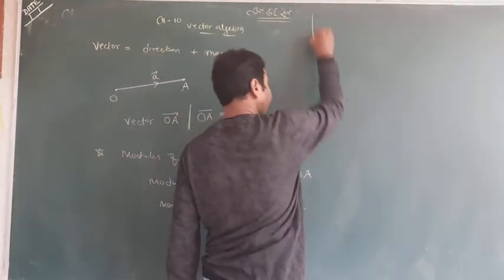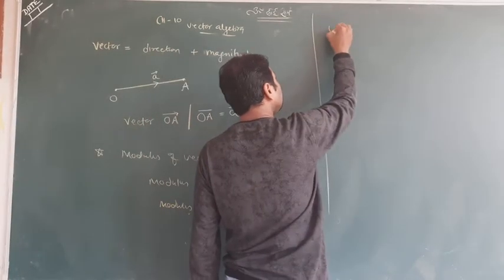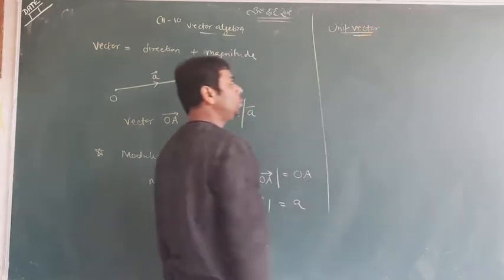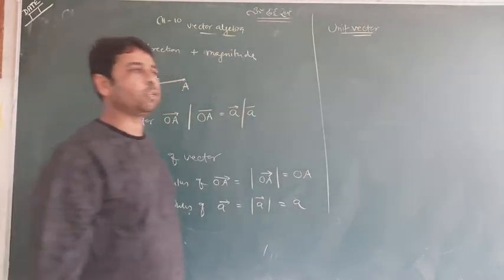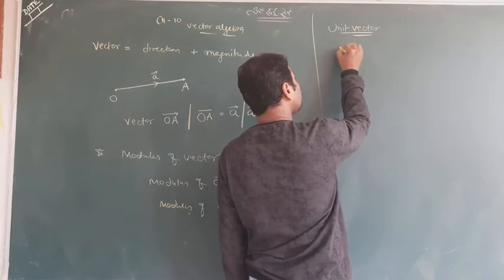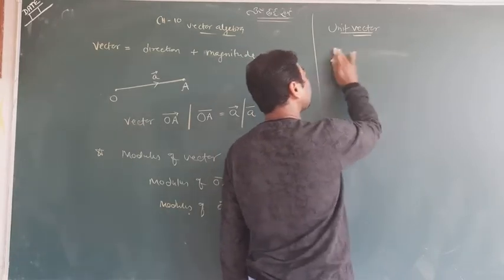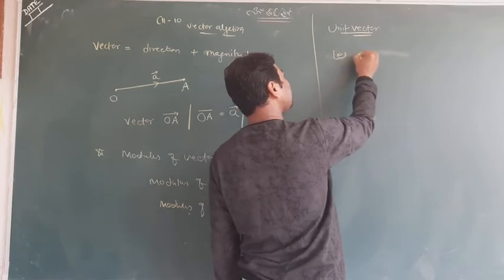Okay. Now I'm telling you about the unit vector. Unit vector. A very important thing I'm telling you. Look at such a vector. Completely, I would write: let a be any vector.